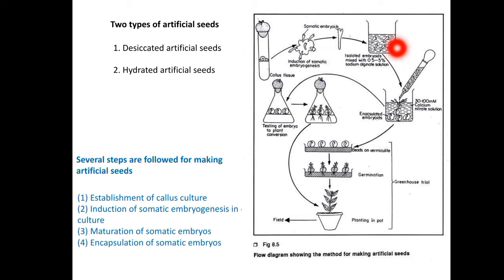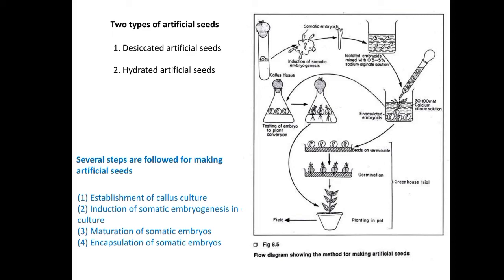Okay, how will we prepare the sodium alginate slurry? By mixing the sodium alginate into 100 ml of the MS media. Then, with constant stirring, we will get the sodium alginate slurry, and we will allow it to cool. Then we have to encapsulate with the help of a micropipette directly on the seeds. Then we will get these seeds encapsulated by the sodium alginate.